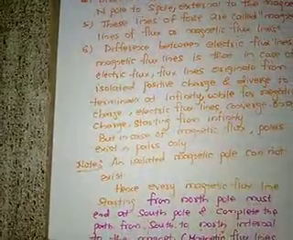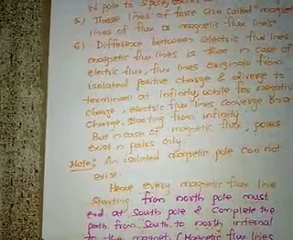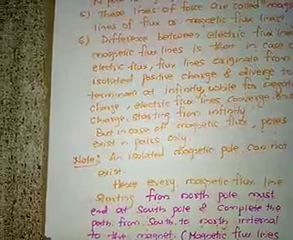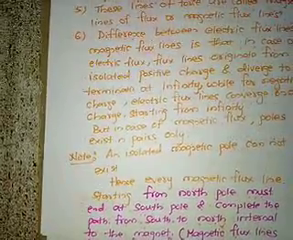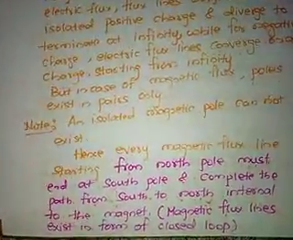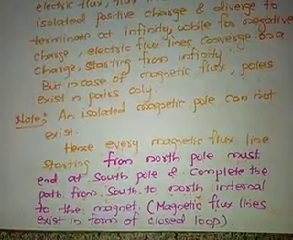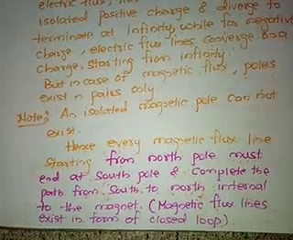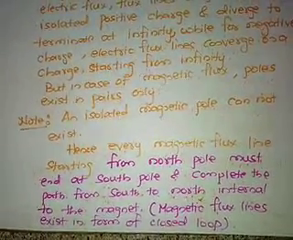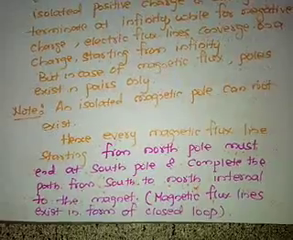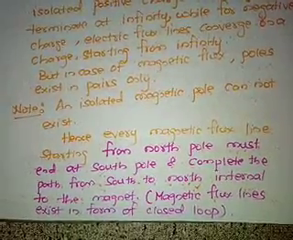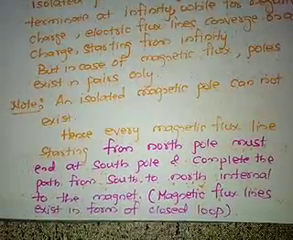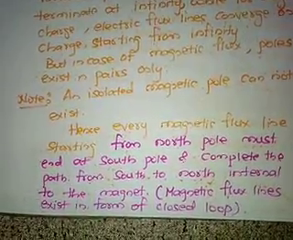But in the case of magnetic flux, poles must exist. That means there should be two poles, north and south. The magnetic flux line does not exist for an independent pole. So I have written a note here: an isolated magnetic pole cannot exist. There cannot be a single pole and its flux lines. There has to be always two poles. Students, are you following here? Hence every magnetic flux line starting from the north pole must end at the south pole and complete the path from south to north internal to the magnet. That is, magnetic flux lines exist in the form of closed loops.